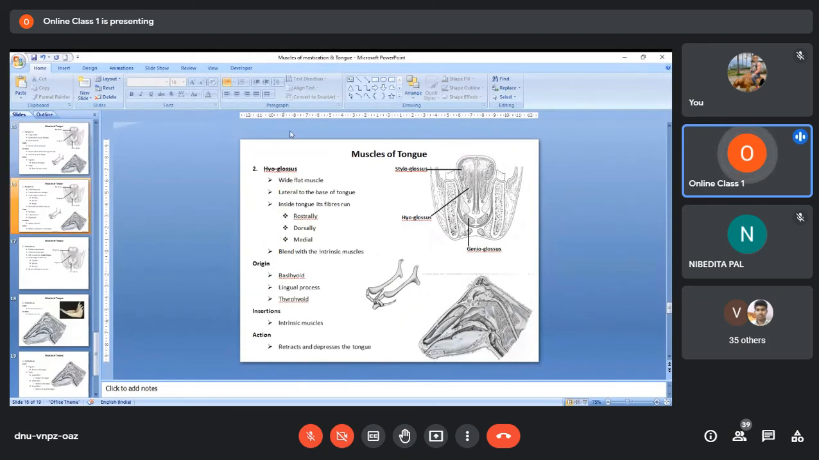Then the third one is the hyoglossus muscle. Here this is the hyoglossus. It is a wide flat muscle placed lateral to the base of the tongue. So this area is the base of the tongue.